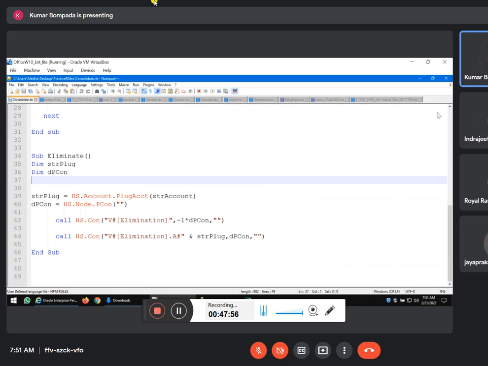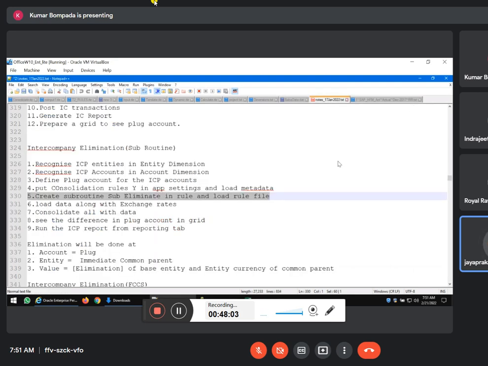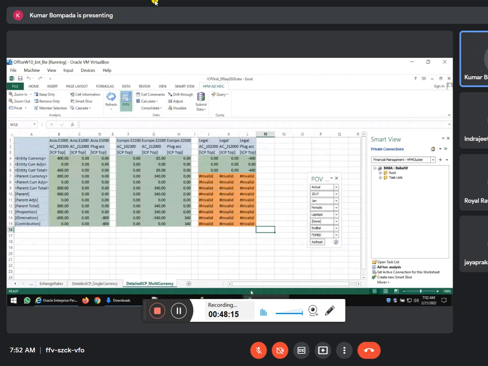Rajan garu, you said that account level it happens at the entity currency, right? If it is happening between India and UK, it happens at the entity currency, both entity currencies only. So you can see in the detailed grid, this 800 is already done. 800 after translation, see elimination, and then here 340. The difference is 460.